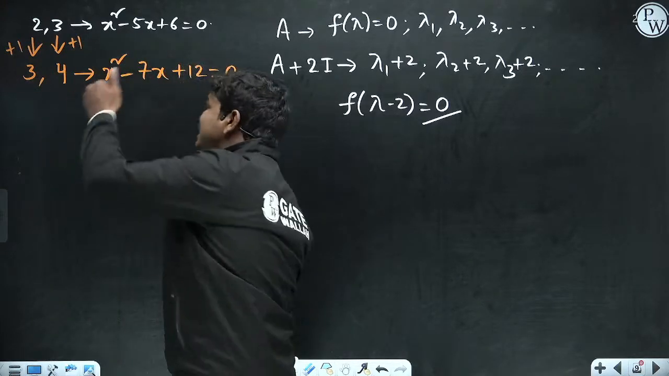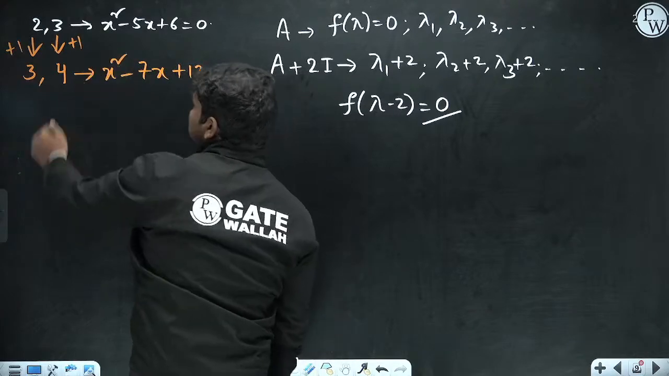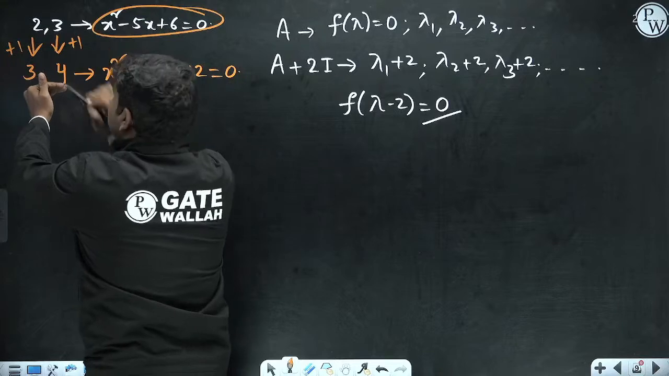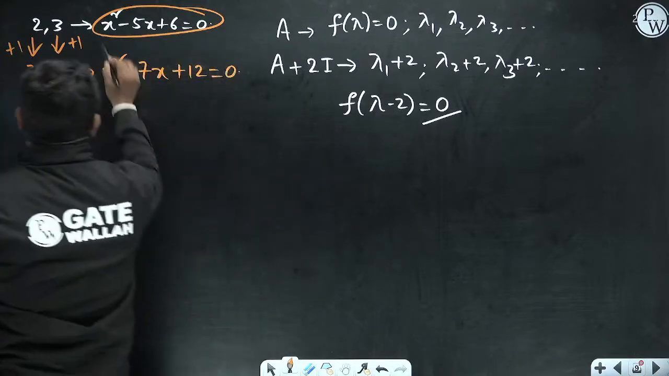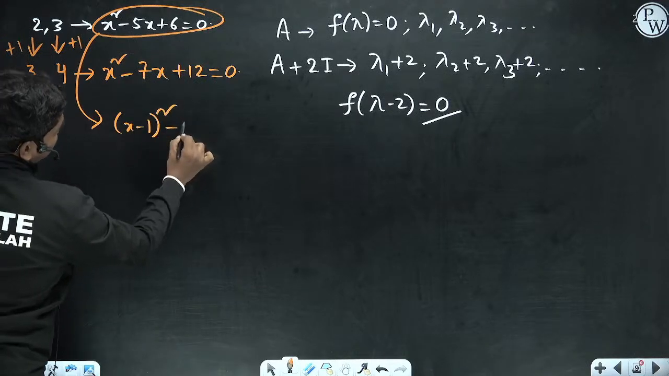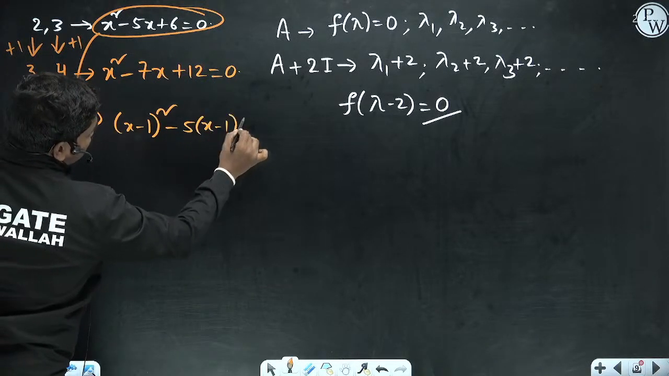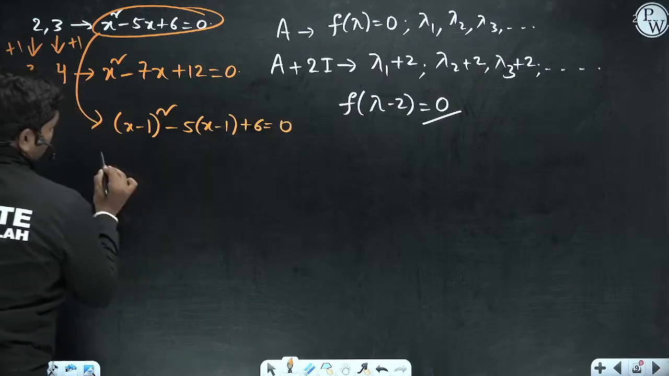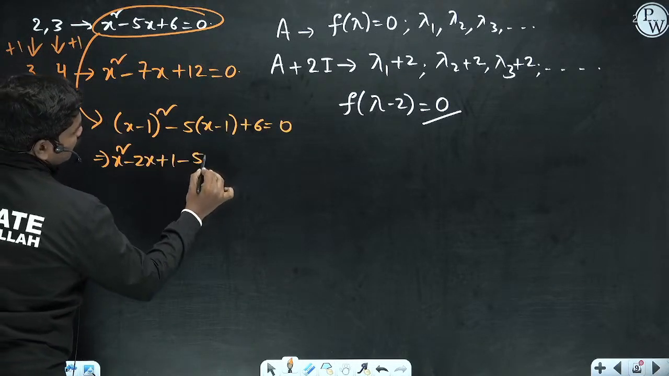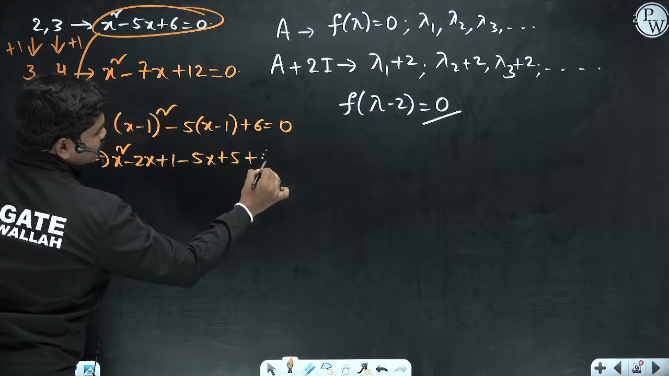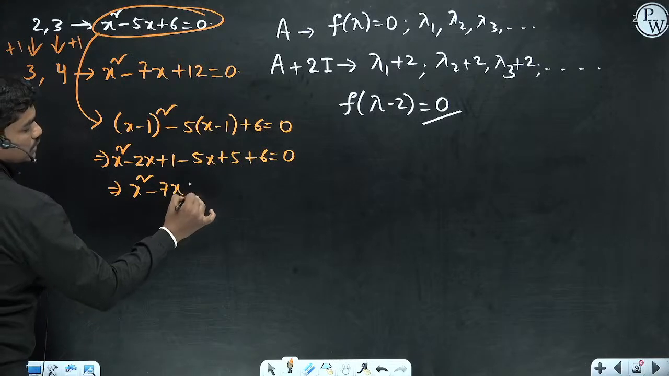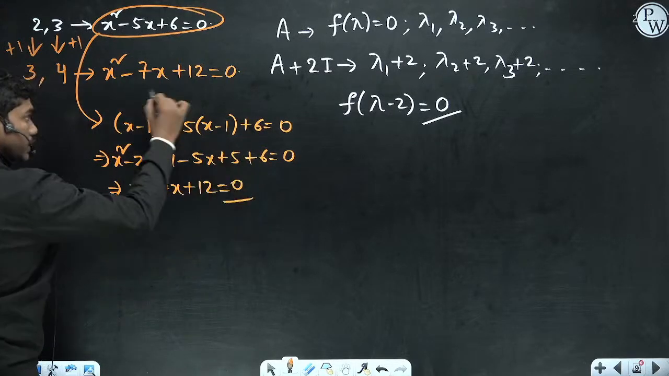So if you want this equation, since you have increased the roots by 1, in this equation you have to put x minus 1 in place of x. So if we substitute x minus 1 in place of x, we get minus 5 times (x minus 1) plus 6 is equal to 0. If you solve this, x square minus 2x plus 1 minus 5x plus 5 plus 6 is equal to 0. So x square minus 7x plus 12 is equal to 0. So this equation comes like that.